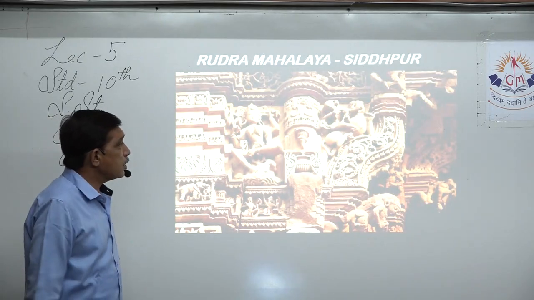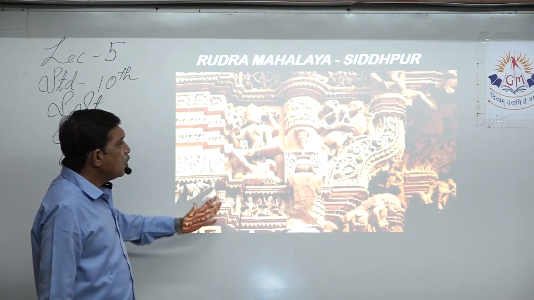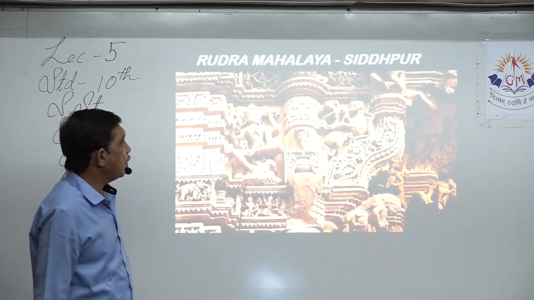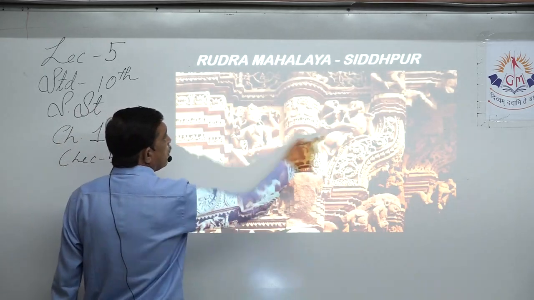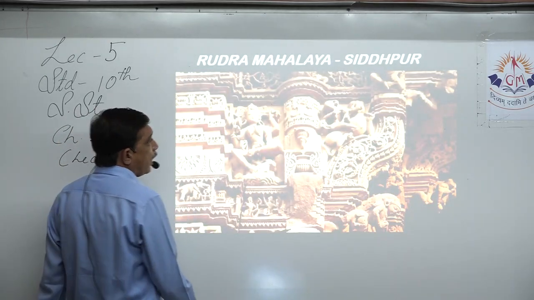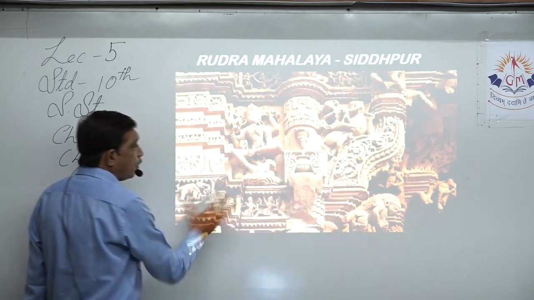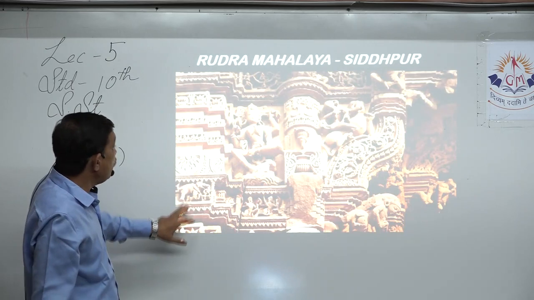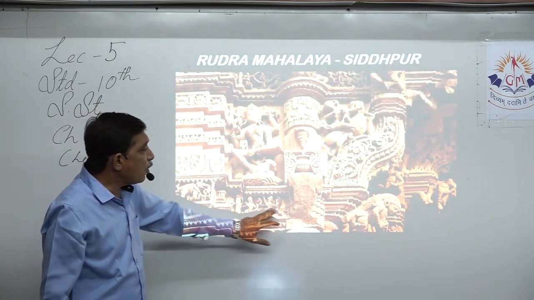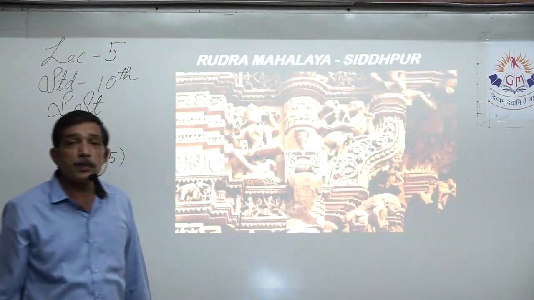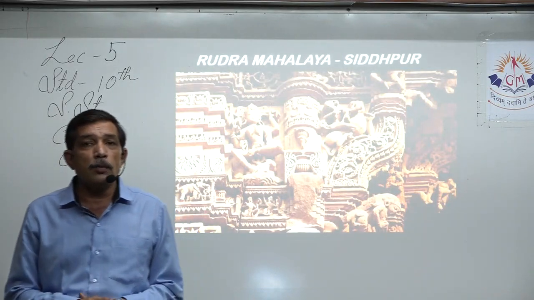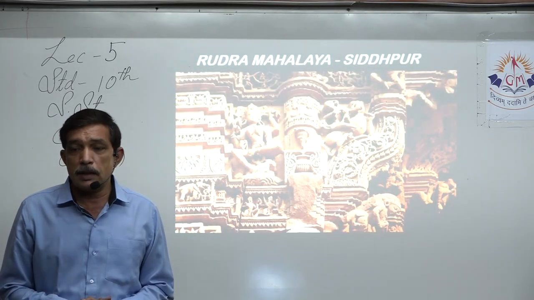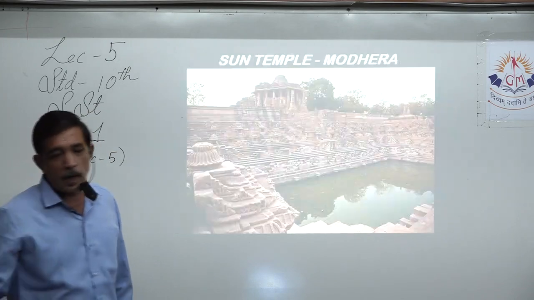Rudra Mahalaya of Siddhpur, you can see such beautiful sculpting work over there. This is a pillar. These are the statues that are made, the frames that are made, the supporting pillars that are made. You can see over there, a rath is there, the wheels are there, elephants are there, lots of gods and goddesses are sculpted over here. So it looks very beautiful and mesmerizing. Right, so this is Rudra Mahalaya of Siddhpur.